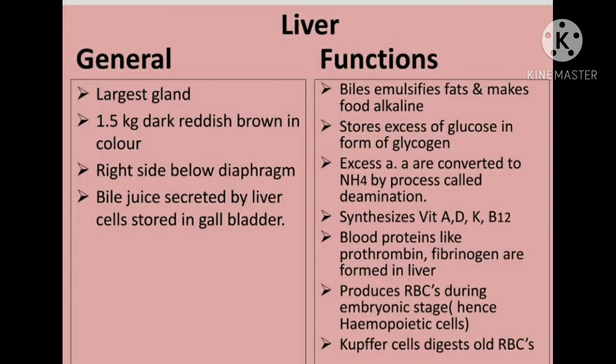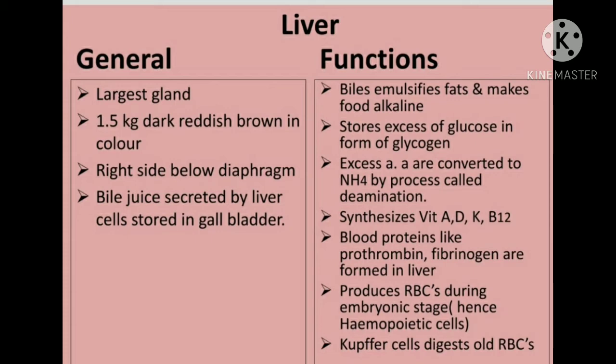Each lobe is divided into several structures. The functional unit of the liver is called the hepatic lobule, whereas its cells are called hepatic cells.